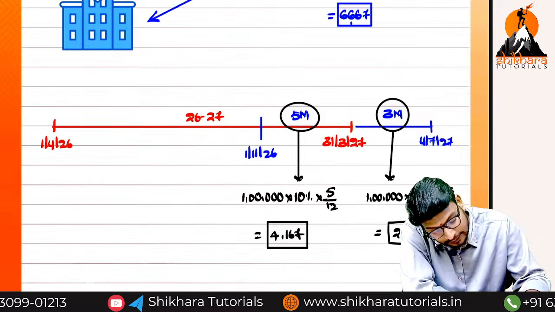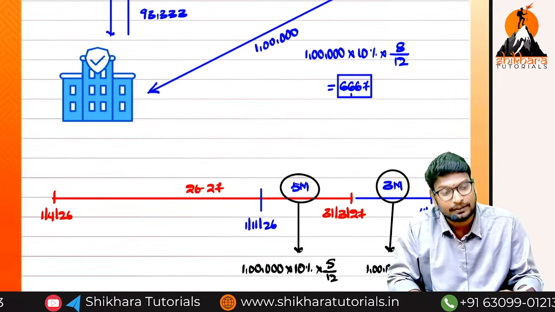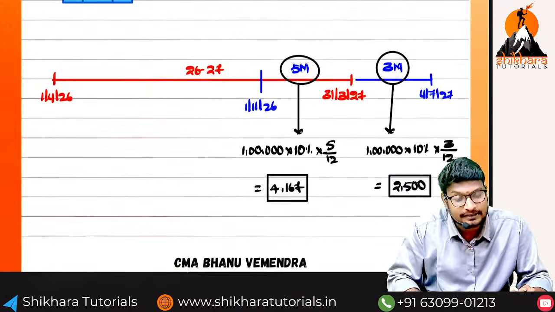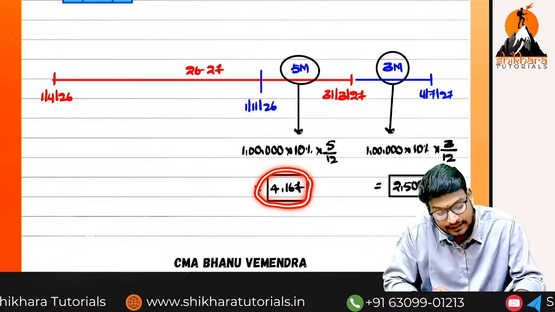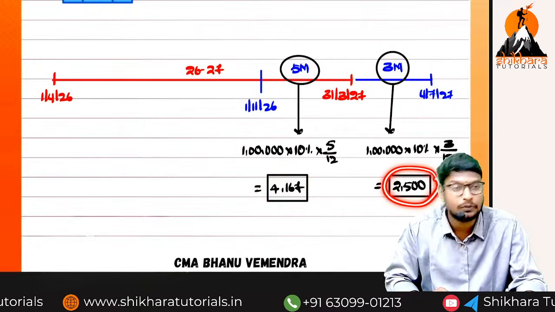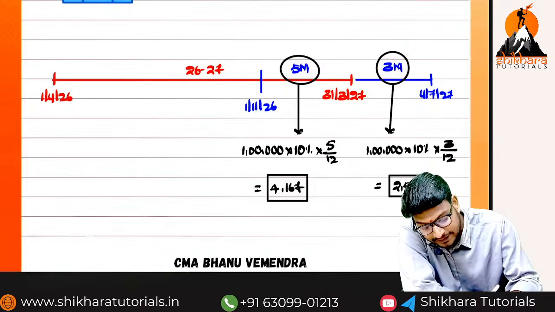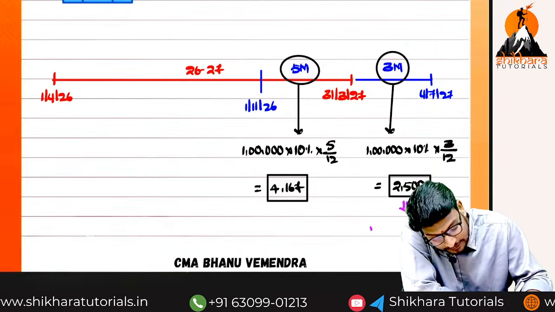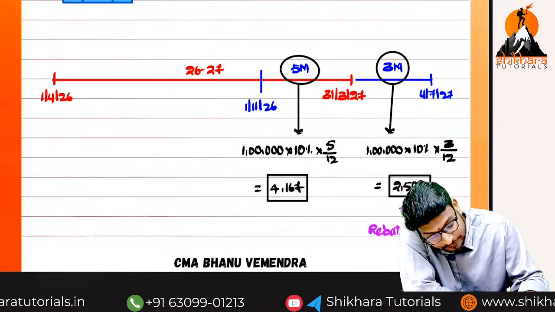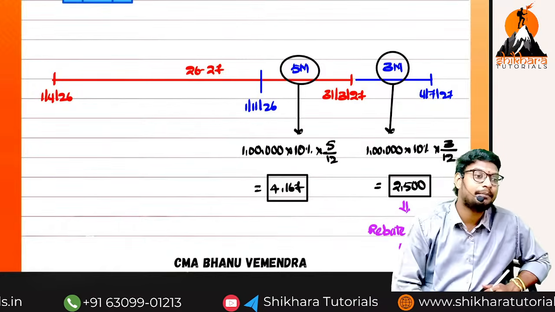2,500. Now initially we have got to the point that this total 6,667 is an income. Okay, out of this total 6,667, how much belongs to the current year? 4,167 belongs to the current year and 2,500 belongs to the next year. This 2,500 only, we can call it as what, rebate on bill discount.